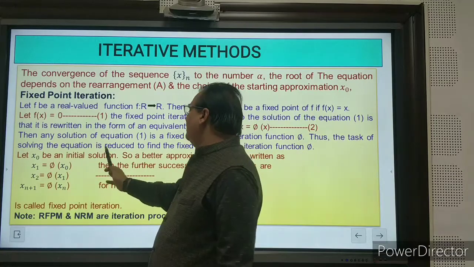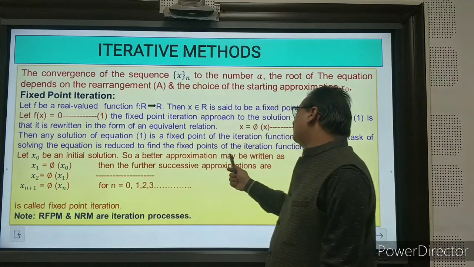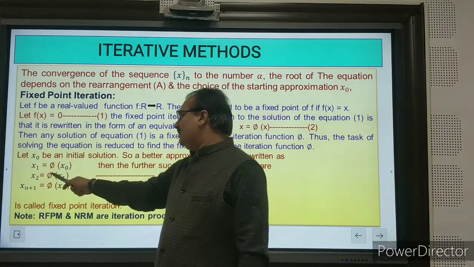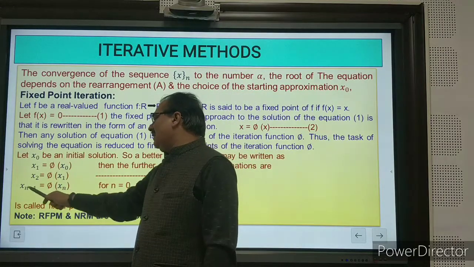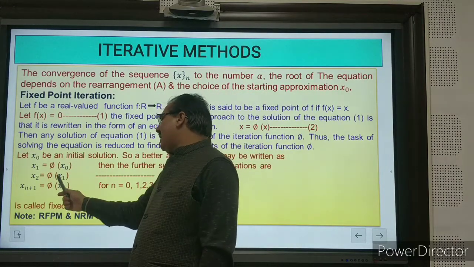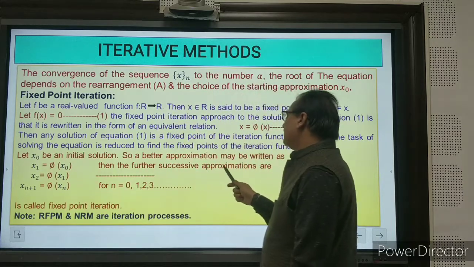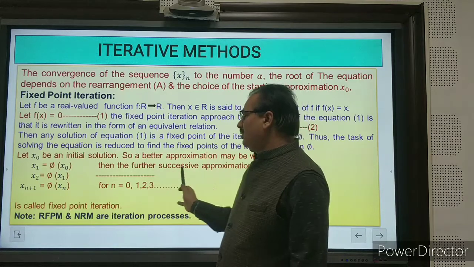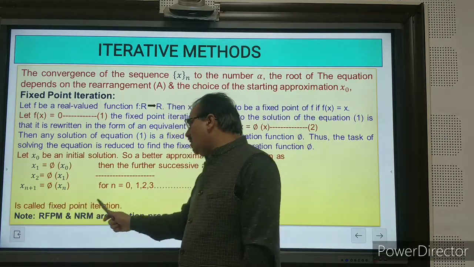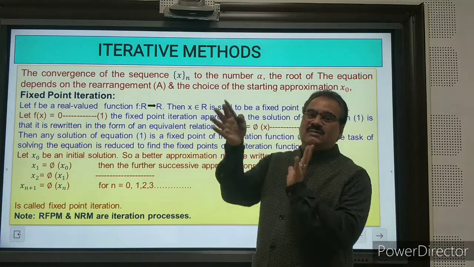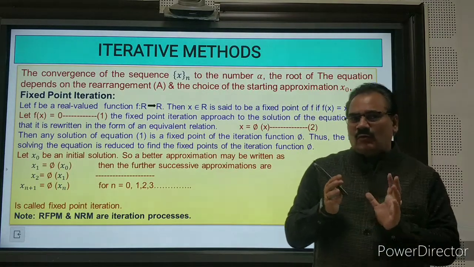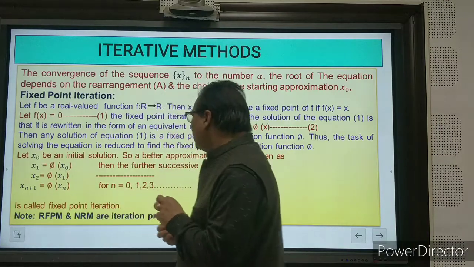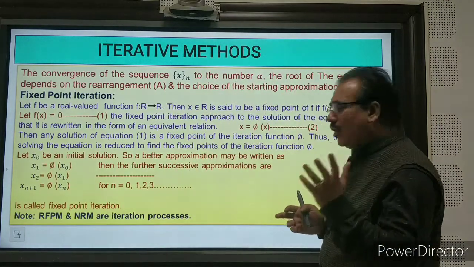Let x0 be an initial solution. A better approximation may be written as x1 = phi(x0), x2 = phi(x1), and similarly x_{n+1} = phi(x_n), for n = 0, 1, 2, 3, and you will get different values. This is called the fixed point iteration. Now, the regula falsi method and the Newton-Raphson method are iteration processes.